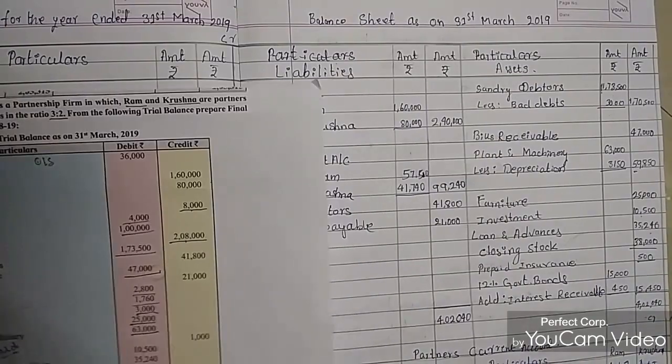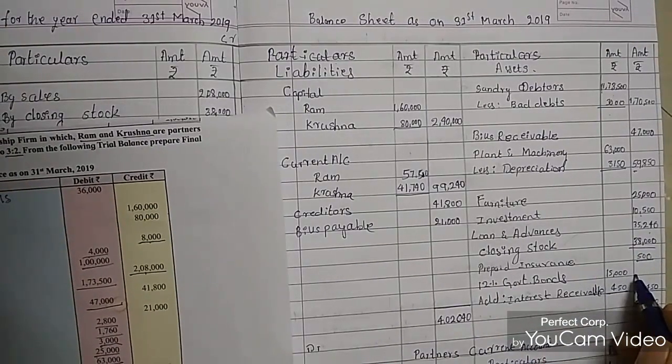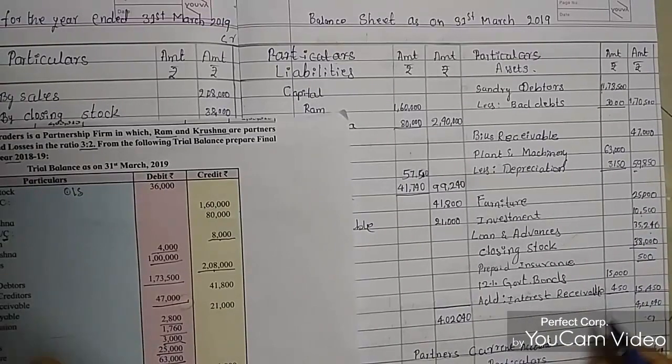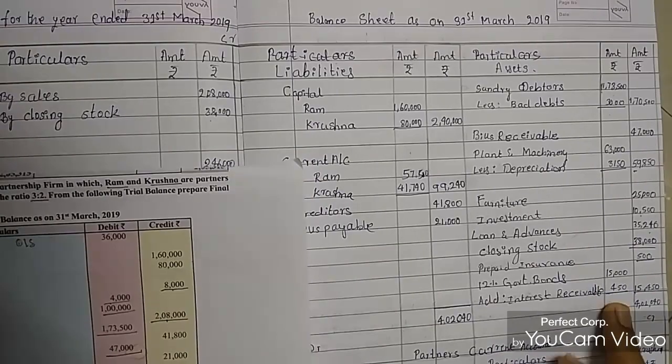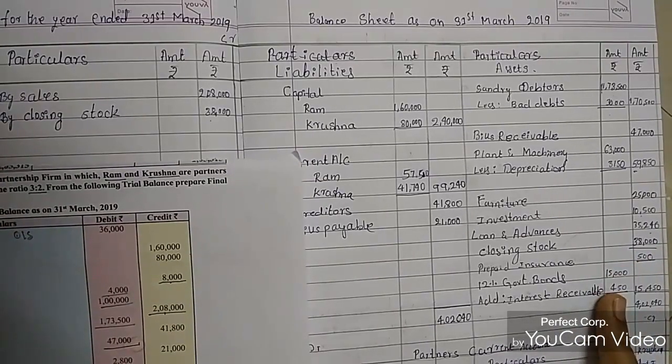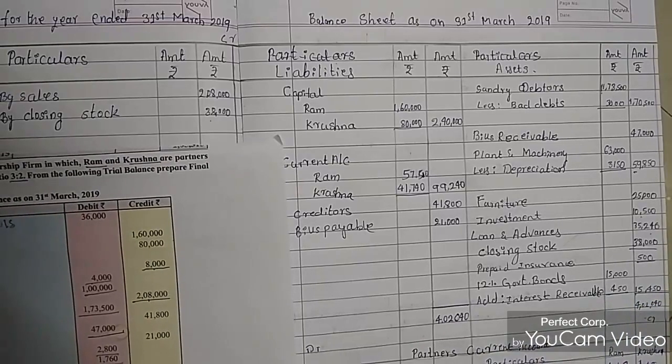Then here in the balance sheet, it will take 4,500 rupees, 15,000, and interest receivable is 450 rupees. So we got 450 rupees for 3 months. So we are adding this amount: 15,450.